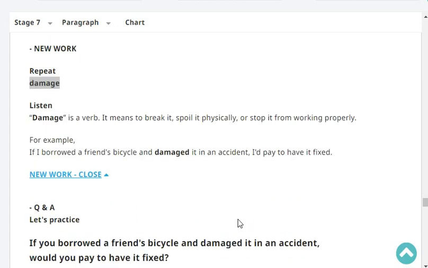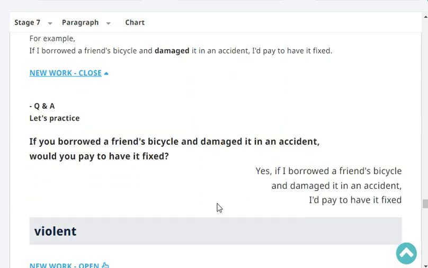Okay, listen. Damage is a verb. It means to break it, spoil it physically, or stop it from working properly. For example, if I borrowed a friend's bicycle and damage it in an accident, I'd pay to have it fixed. Let's practice. If you borrowed a friend's bicycle and damage it in an accident, would you pay to have it fixed?